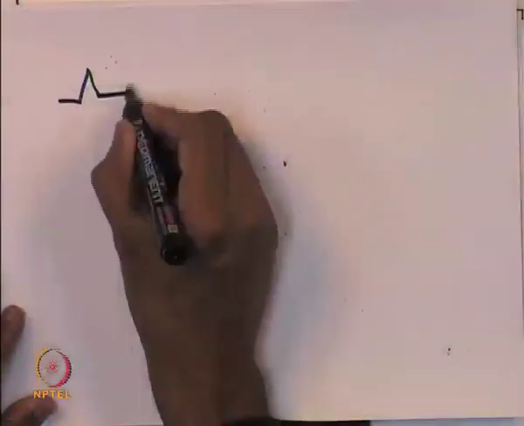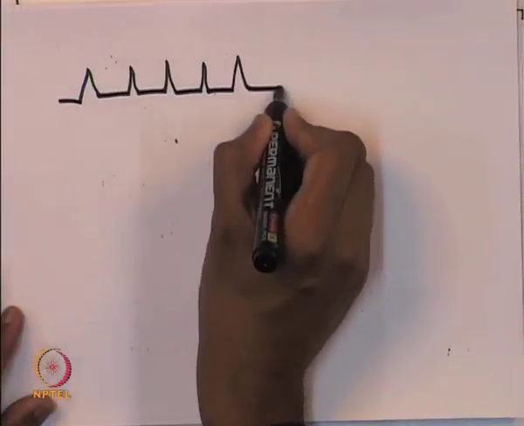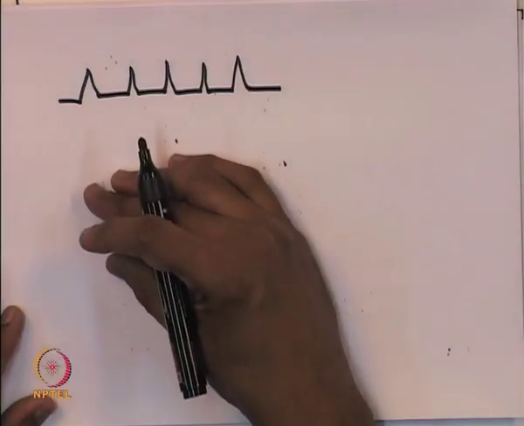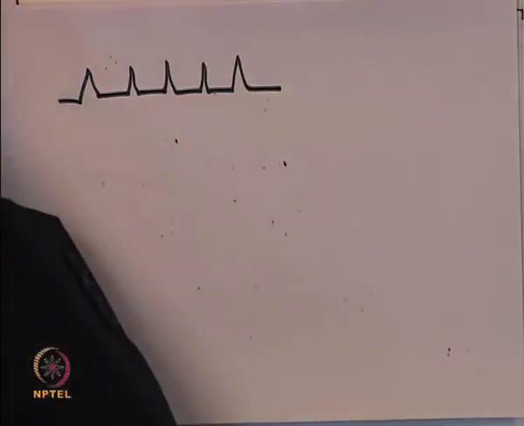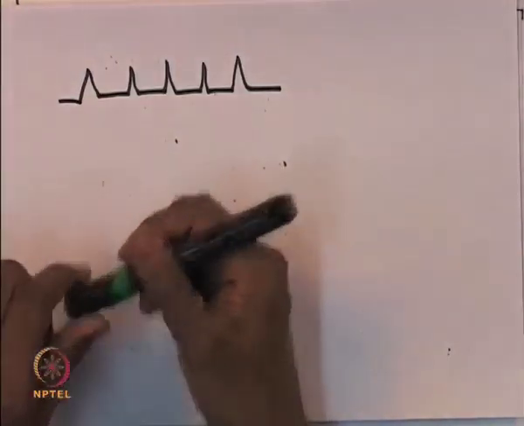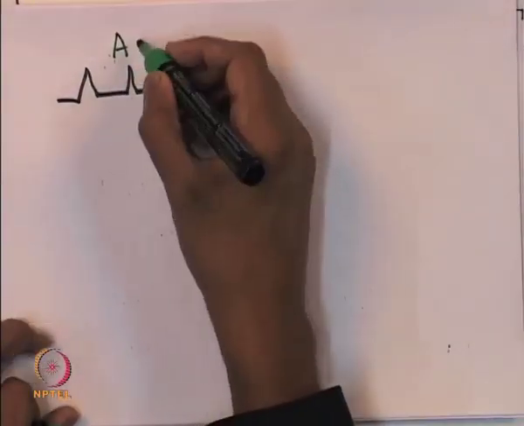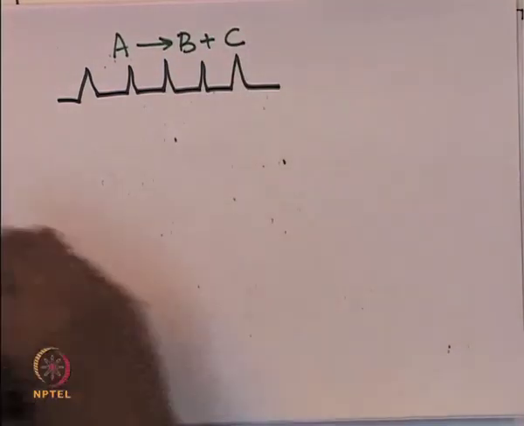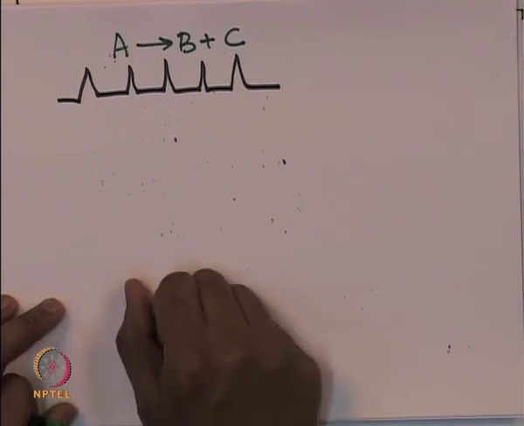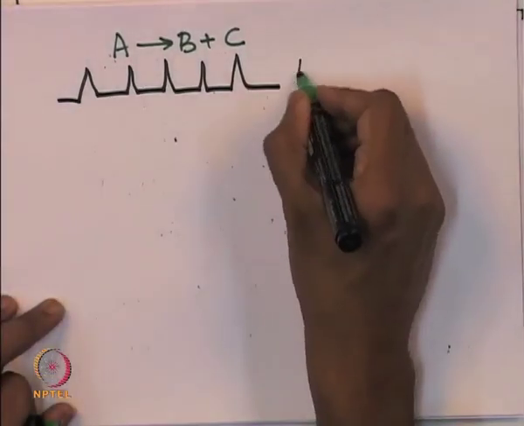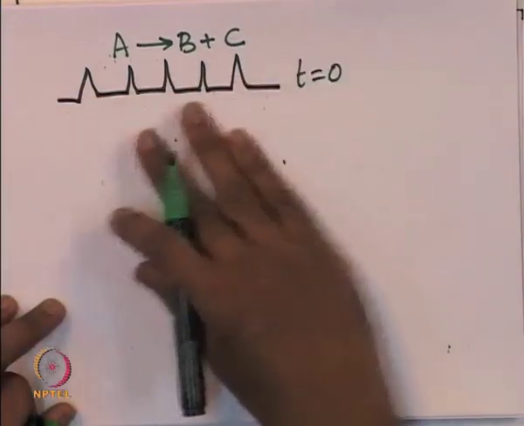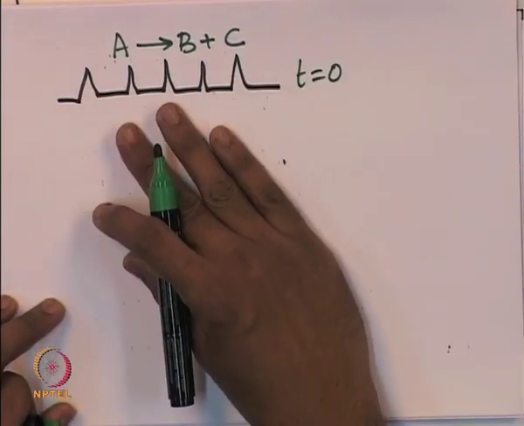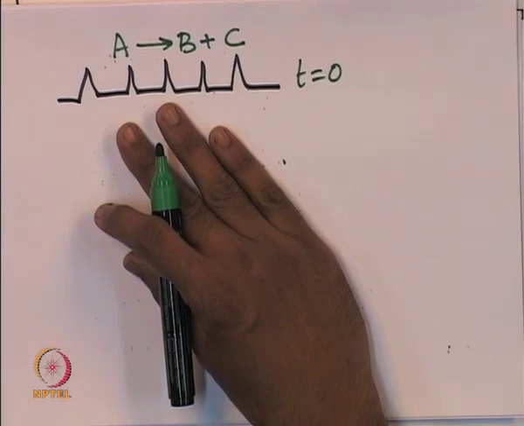So, here is a cartoon which depicts the poisoning process. Suppose this is the catalyst particle, and this is the catalyst site, and the reaction being conducted is A giving B plus C. Suppose at time t equal to 0, all the catalyst sites are vacant and are available for the adsorption of the reactants and also the poison.